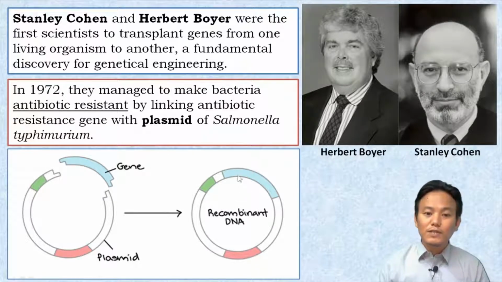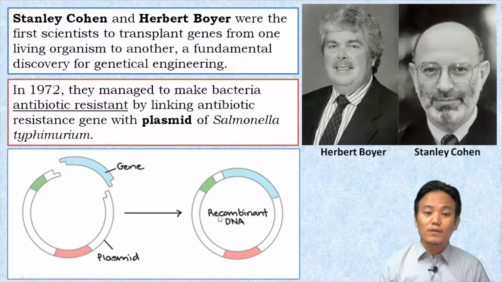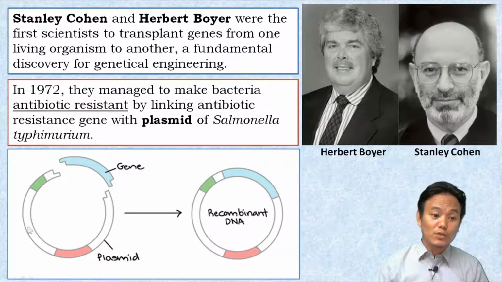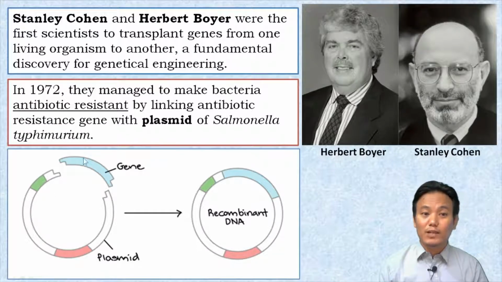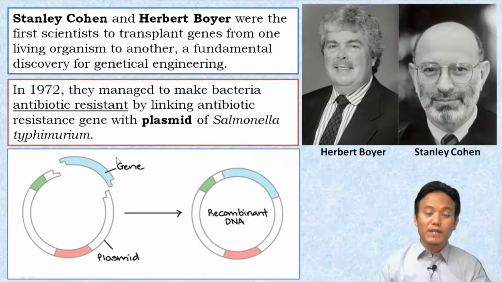Now this circular DNA over here is called recombinant DNA because it contains DNA from two different organisms. Remember, these two scientists took this particular plasmid DNA from Salmonella typhimurium bacteria, whereas they took this antibiotic resistant gene from some other bacterium. And therefore, the combination of these two DNAs resulted in recombinant DNA.